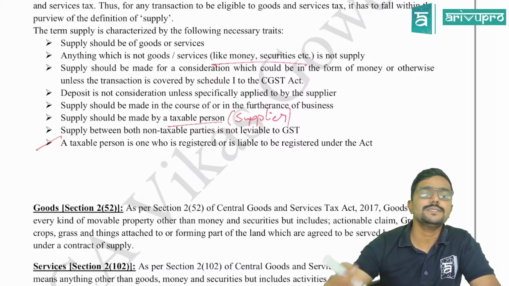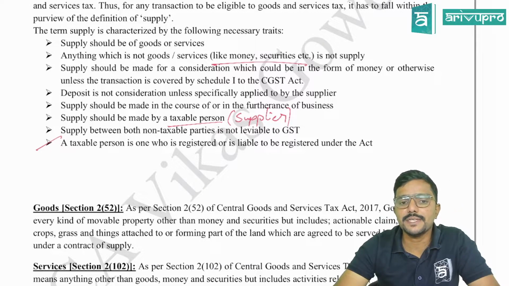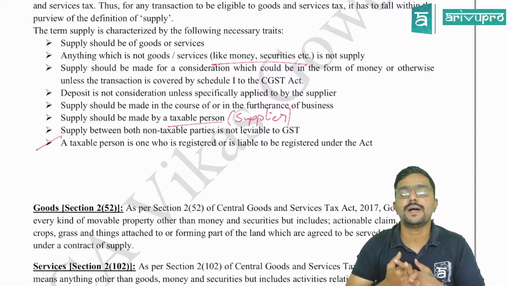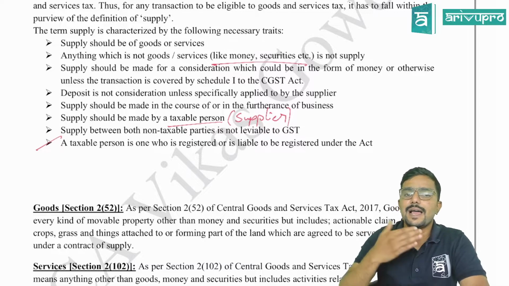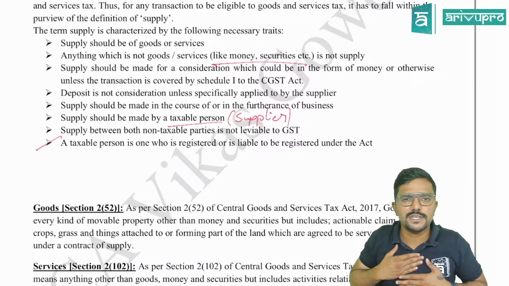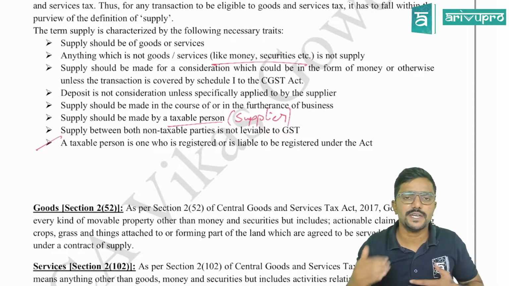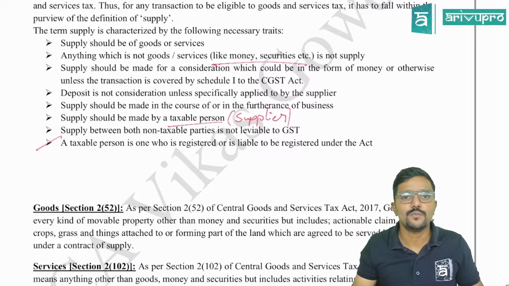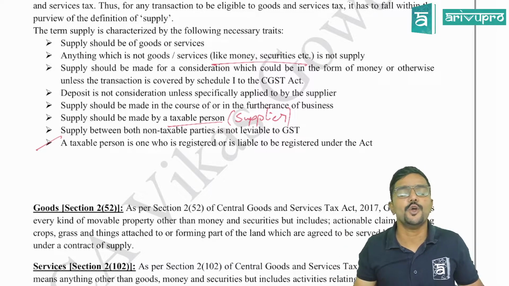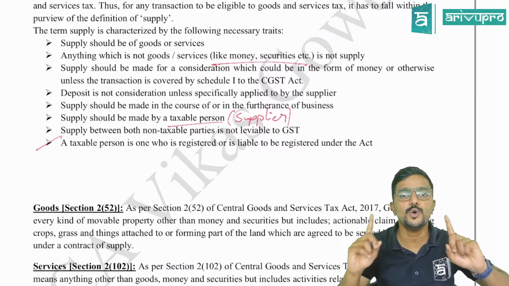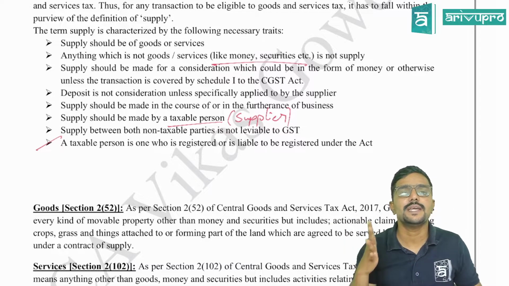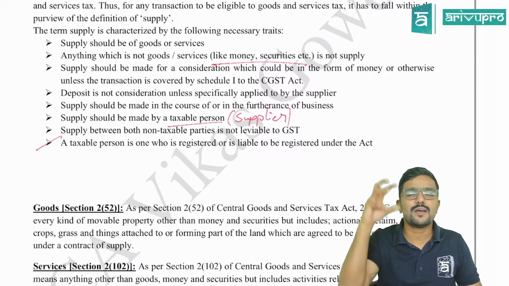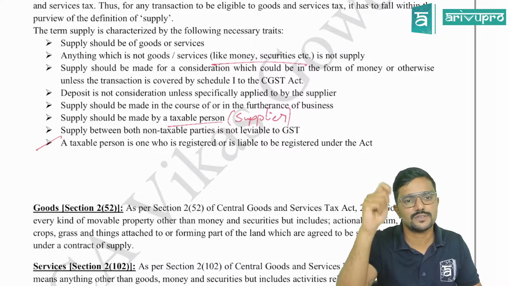Okay. Supply between both non-taxable parties is not leviable to GST. That means I am not a taxable person, I am not registered under GST, and you are also not registered under GST. We both are non-taxable persons. I am supplying goods to you. Is it a supply? No. I am supplying services to you. Is it a supply? No. So if there is any transaction between two non-taxable persons, then it is not a supply at all. Clear? So these are some characteristics or main features which I have given here.